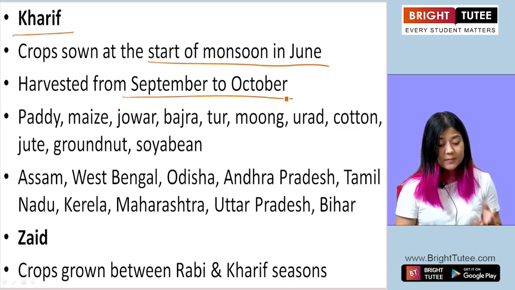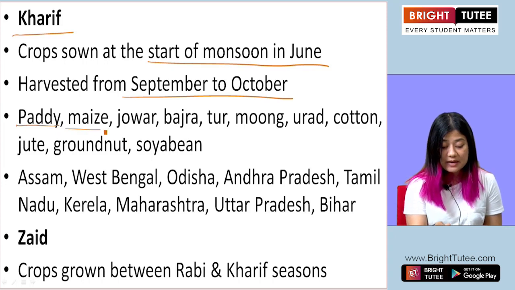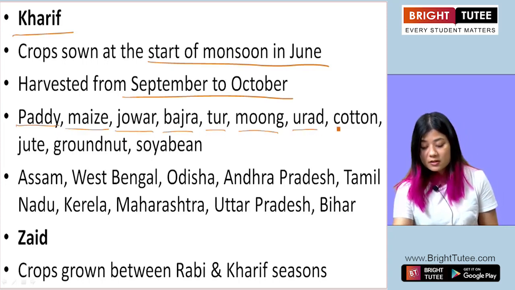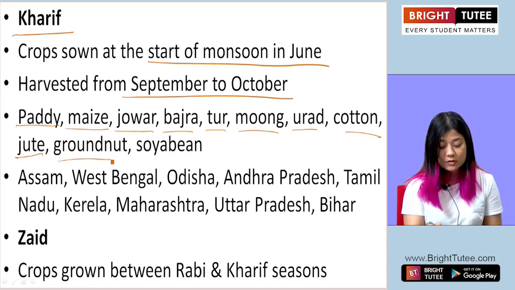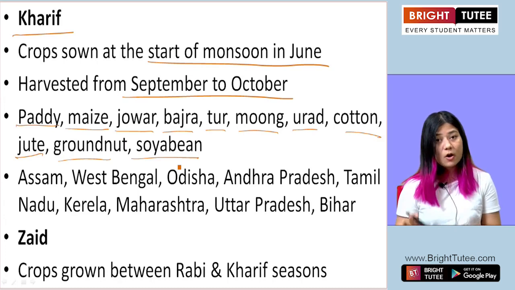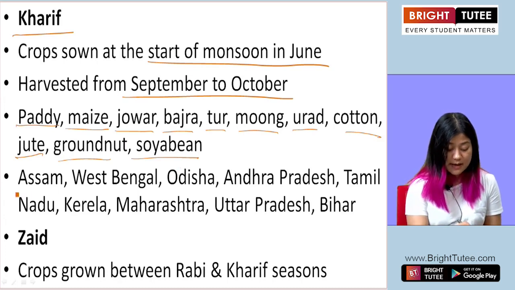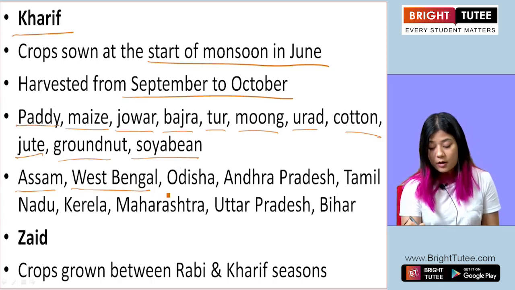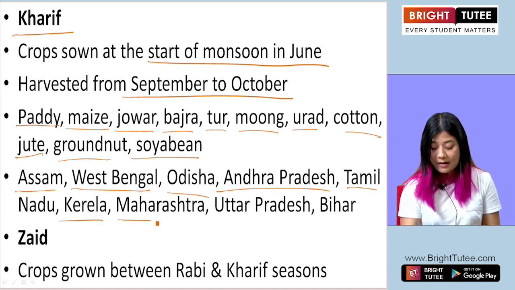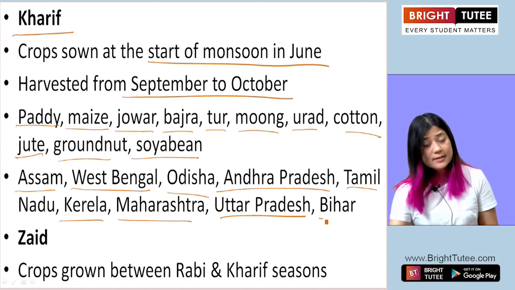The crops sown during this season are paddy, maize, jowar, bajra, tur, moong, urad, cotton, jute, groundnut, soybean, etc. All right, and these crops are sown in the states of Assam, West Bengal, Orissa, Andhra Pradesh, Tamil Nadu, Kerala, Maharashtra, Uttar Pradesh and Bihar.